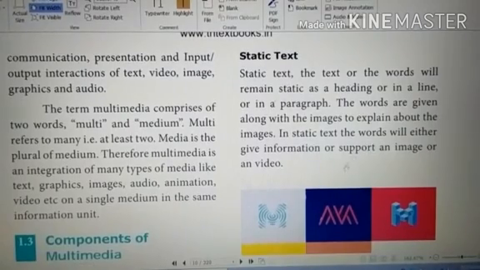The words are given along with an image to explain that image, and the static text supports the information in an image or video. As I told you, an image, audio, or video can convey the message, and all of this formatting uses static text.